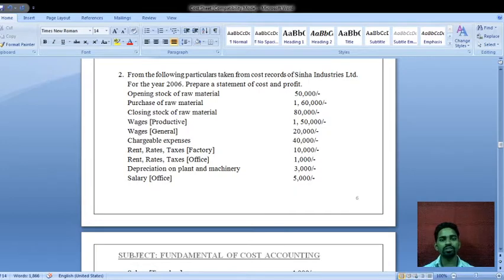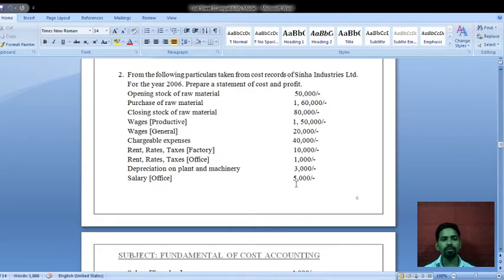So this lecture for BBA third sem is on fundamentals of cost accounting. In the last session we solved one problem on cost sheet. I hope all of you understood that. In this session also we will solve a problem on cost sheet.